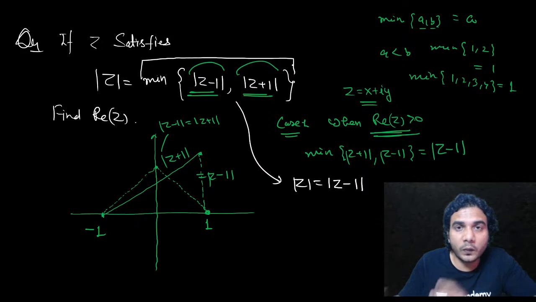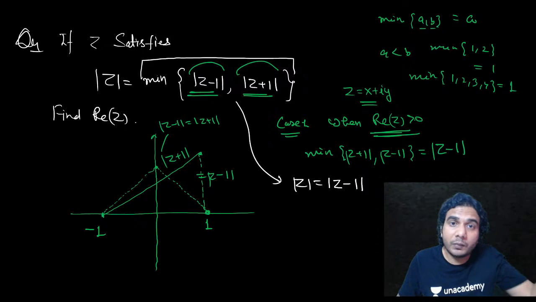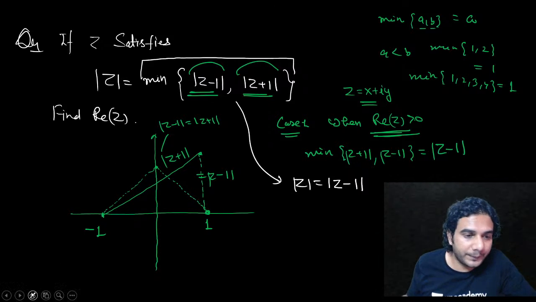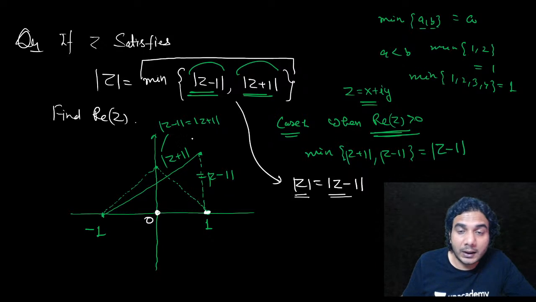So we have got one term outside this expression. Now that term will be equal to mod of Z, and that is now our final equation. Okay, so we need to simplify it. Now what does this represent? This represents the distance of Z from the origin. This represents the distance of Z from 1. So that means the distance of Z from the origin and the distance of Z from 1 are equal.